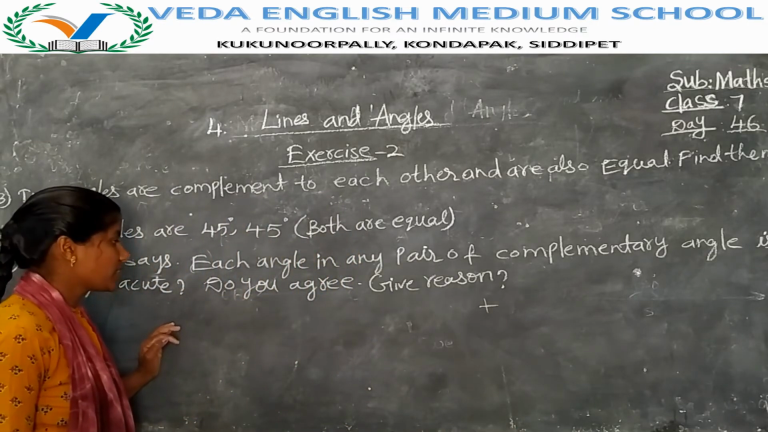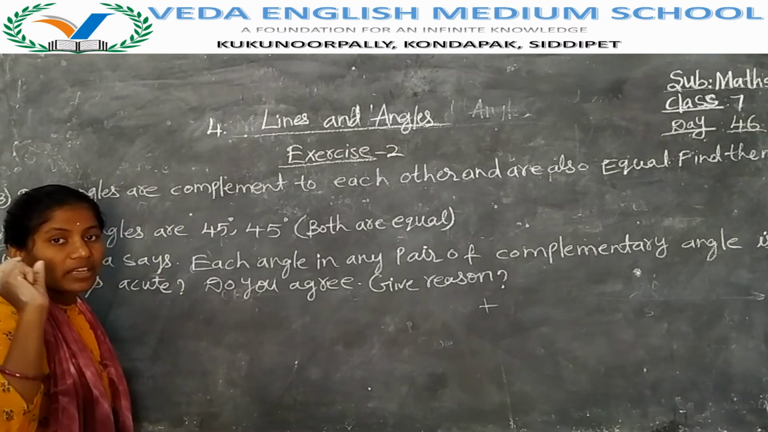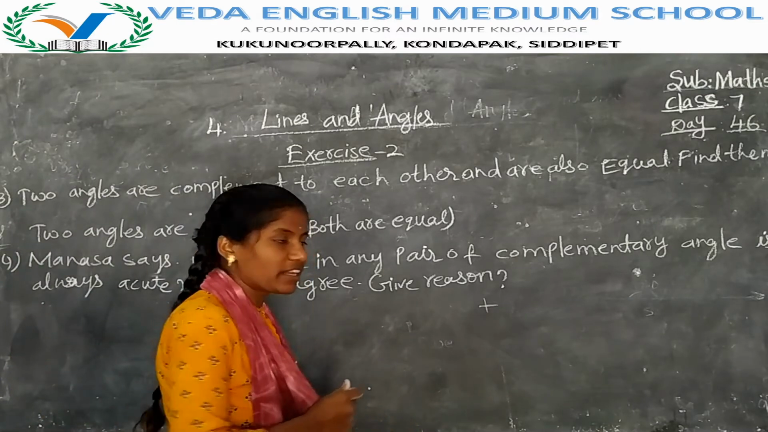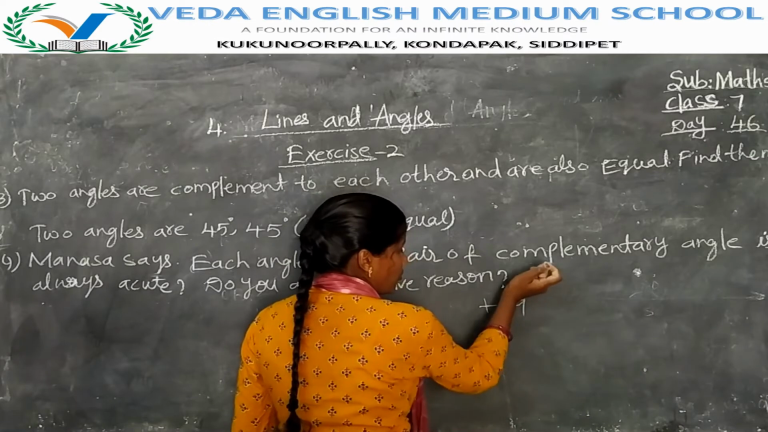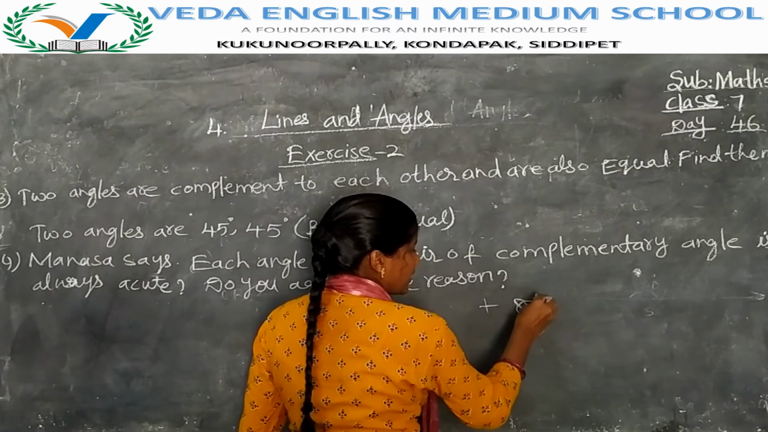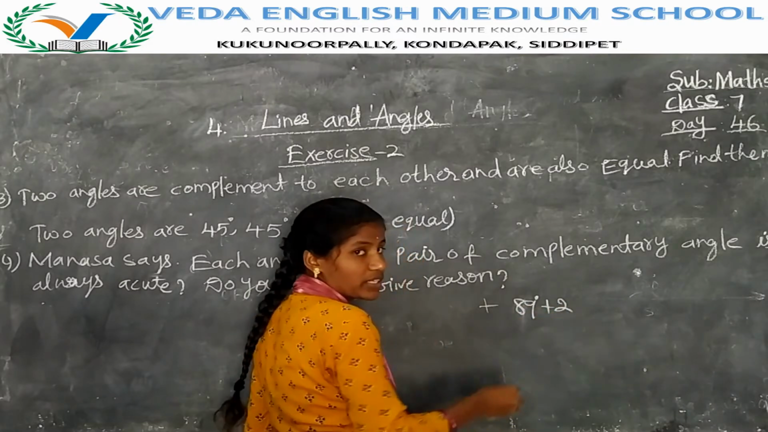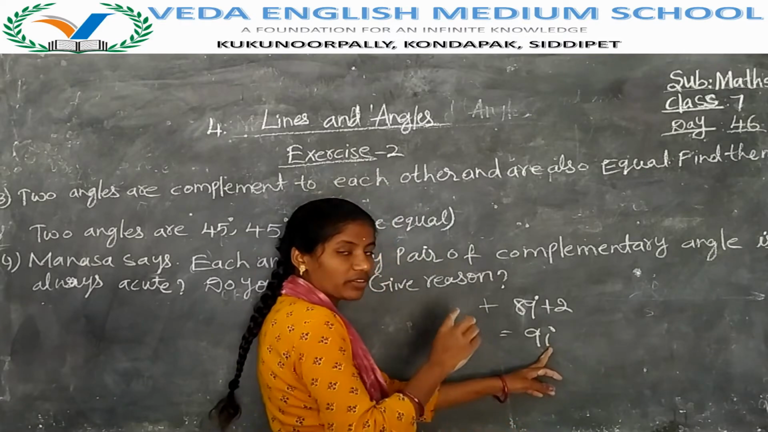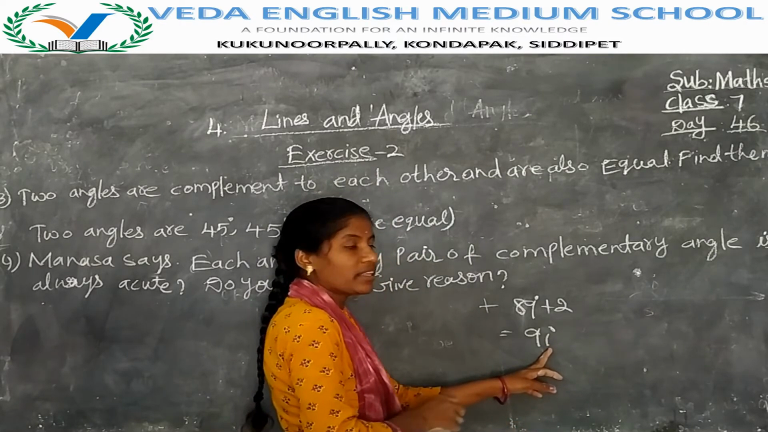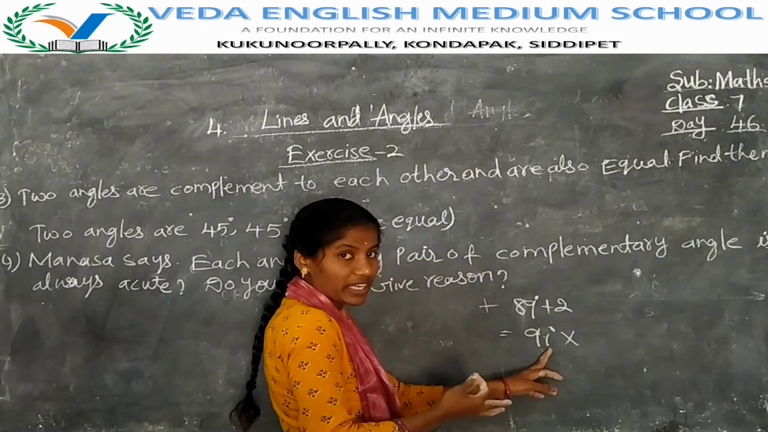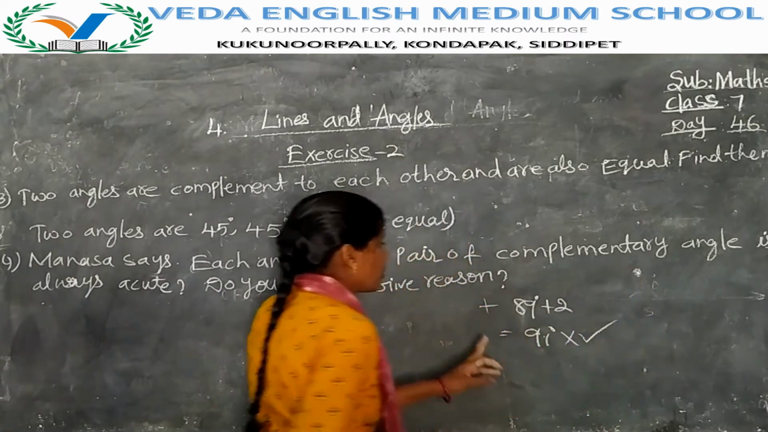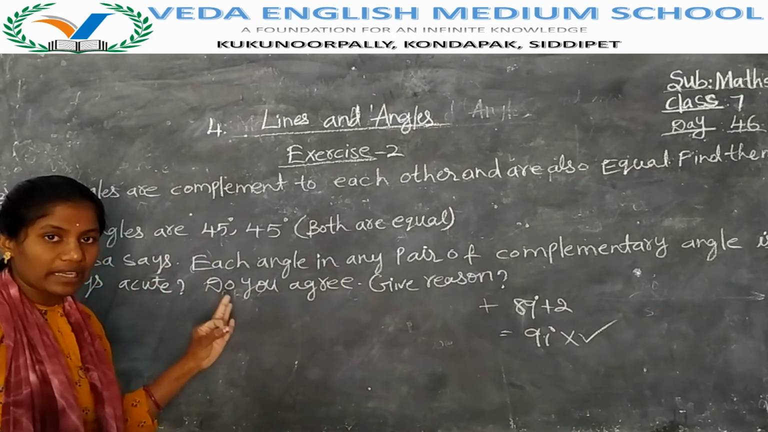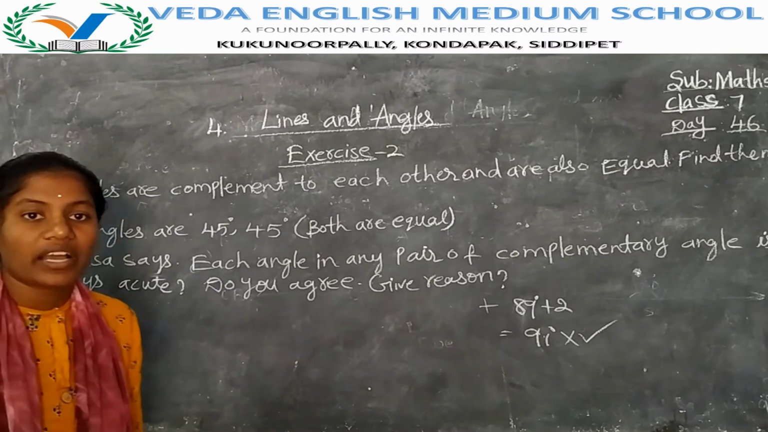Yes, we have to agree with Manasa. Why? In complementary angles the sum of two angles is always 90 only. For example, if you take 89 degrees plus 2 degrees, it gives 91 degrees. That is more than 90. Complementary అంటే ఏముండాలనా ఈ రెండు కలిపి 90 ఉండాలి. But is this 90 or more than 90? Now it is more than 90. So to form complementary angles, the two angles should be acute angles. Complementary angles form చేయడానికి రెండు ఖచ్చితంగా acute angles అయ్యే ఉండాలి.